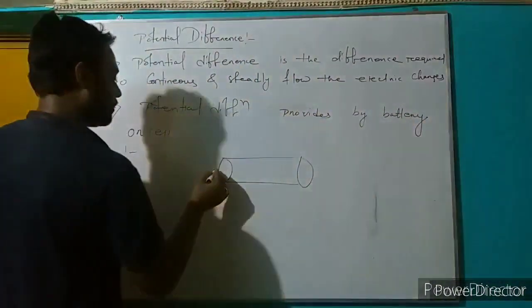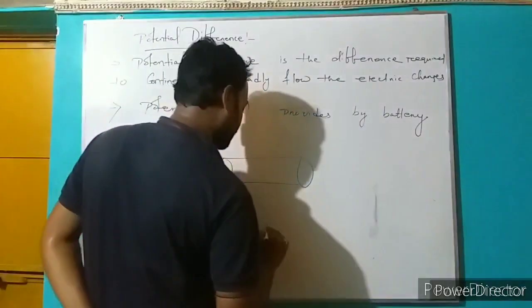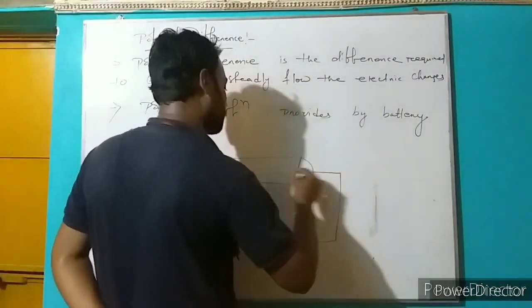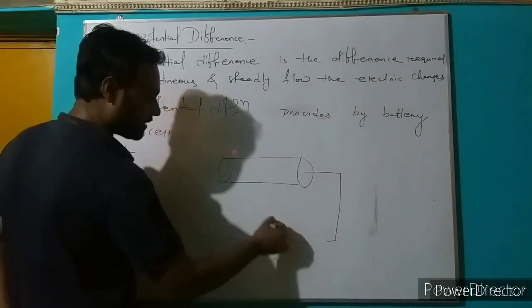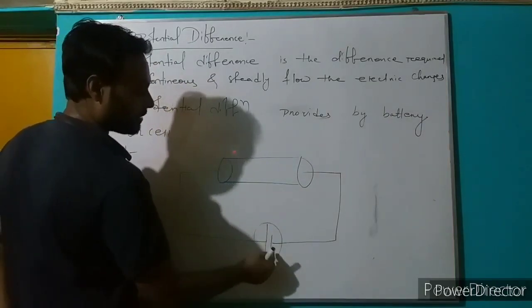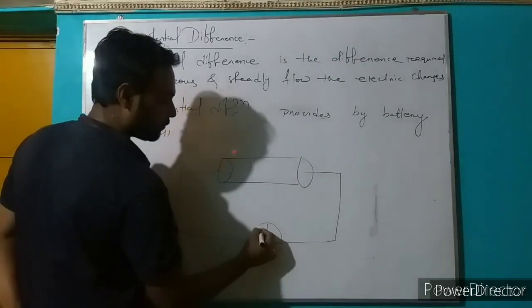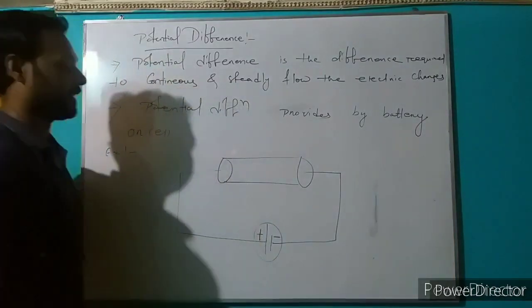Now the conductor is connected to a battery using wire. The battery has two terminals, one positive terminal and the other a negative terminal.